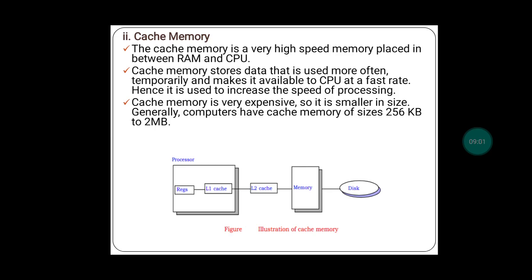It will first check whether the data is available in the cache memory for processing. If that data is not available in the cache memory, then only the processor will check the RAM memory. Now see, a cache memory stores data that is used more often temporarily and makes it available to the CPU at a faster rate. Hence it is used to increase the speed of processing.